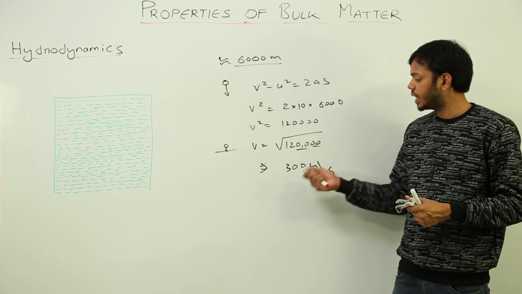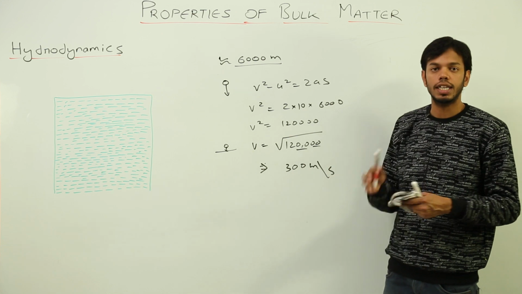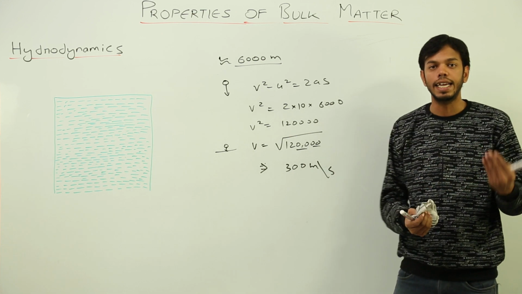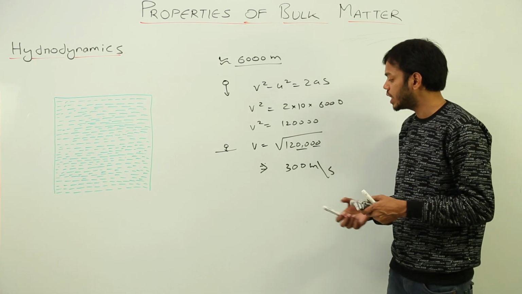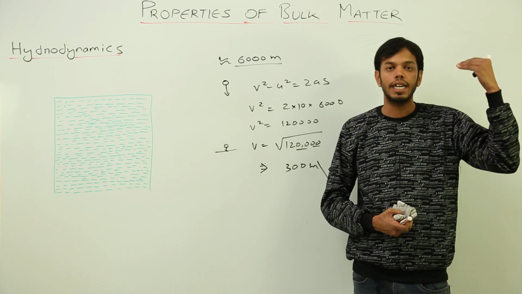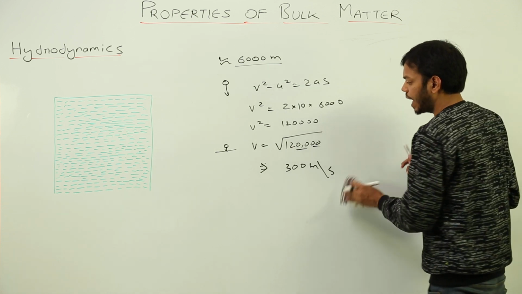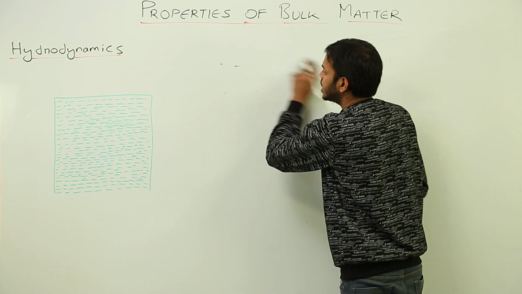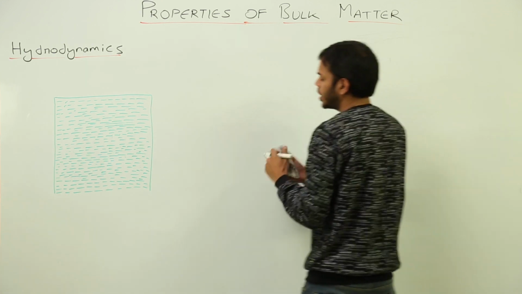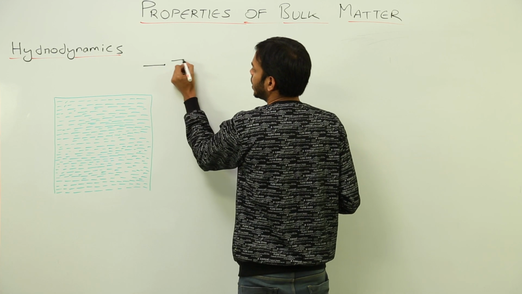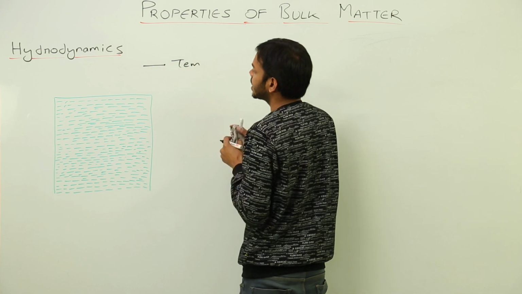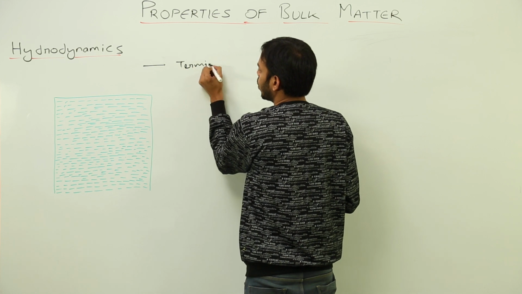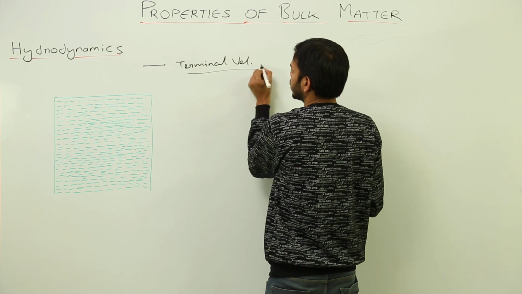So why does this not happen? Because we have actually calculated the right distance. So this should be the velocity of raindrops when they strike the surface of the earth, and with this velocity they can actually penetrate through our cars. But this never happens. Why so? The reason is terminal velocity. This is the reason. Now what is terminal velocity?